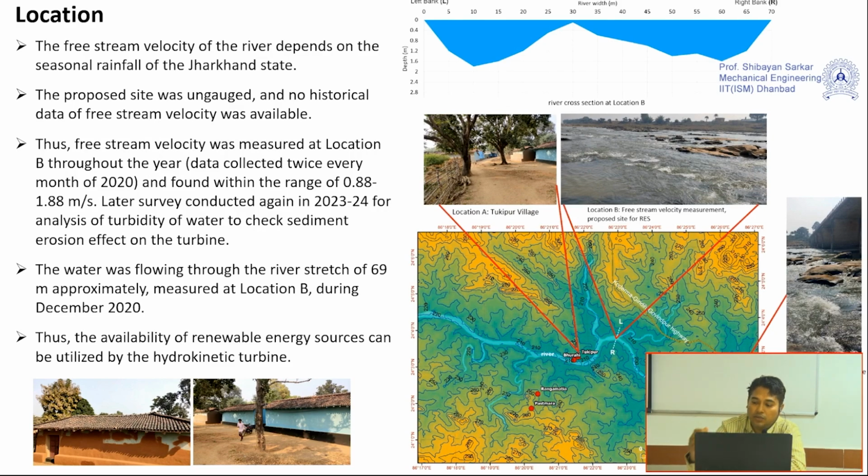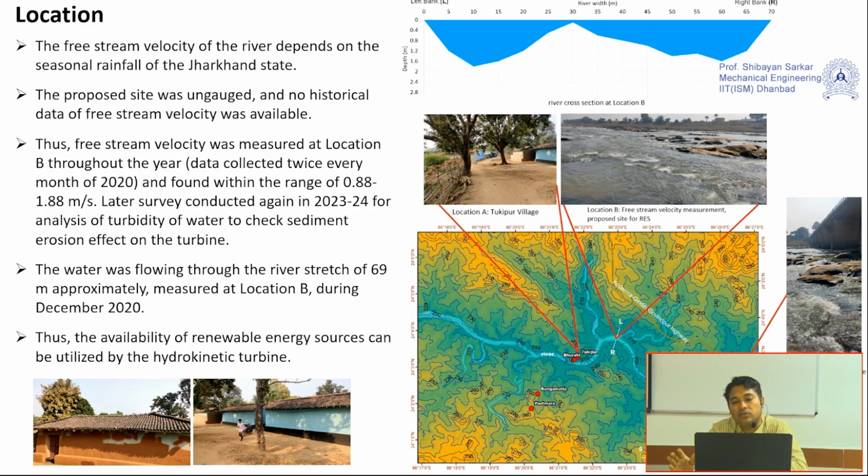Erroneous means we threw some floating device in the river, and we marked consecutive areas. We knew the distance between these two areas, and with the help of a stopwatch, we tried to measure the time during which the floating device traveled from one point to another.